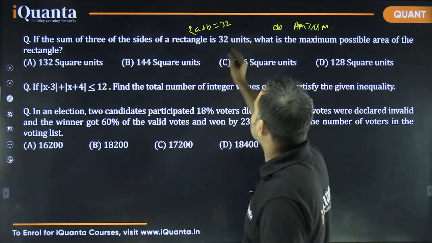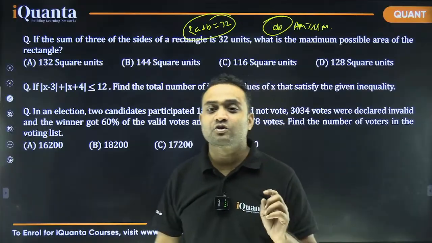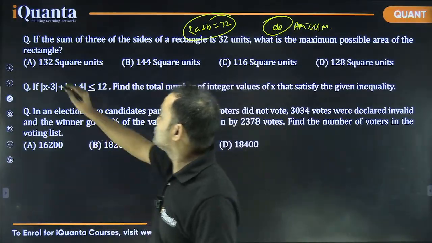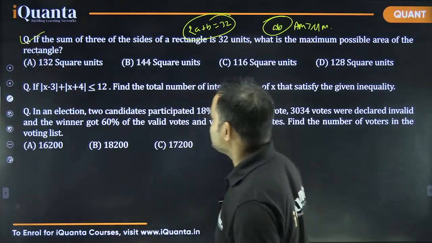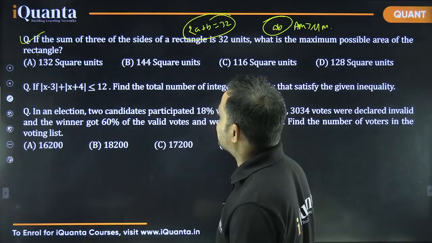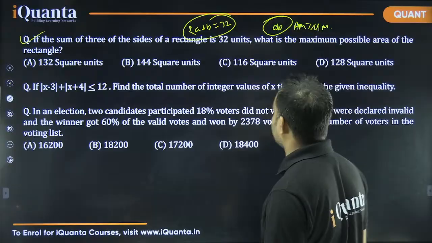As soon as you write what is given and what is required, it should click in your mind that AM is greater than or equal to GM will be applied here, and this is also a first round question. If |x − 3| + |x + 4| is less than or equal to 12, find the total number of integer values of x that satisfy the given inequality.